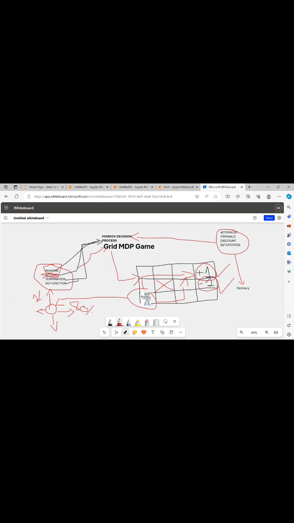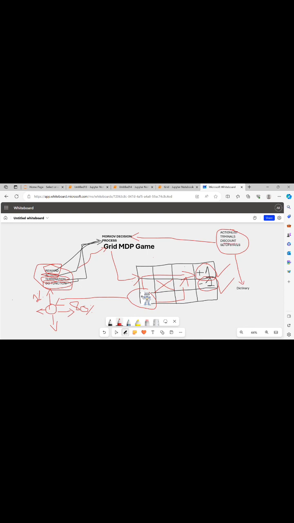Termination means the agent cannot move further. And the go function, what is the meaning of the go function? It means that when it moves from one state to the next state, we will require a go function to define that agent movement. Then, from the method, besides the basic functions we will also require the discount. Action list means state of actions, terminal states.